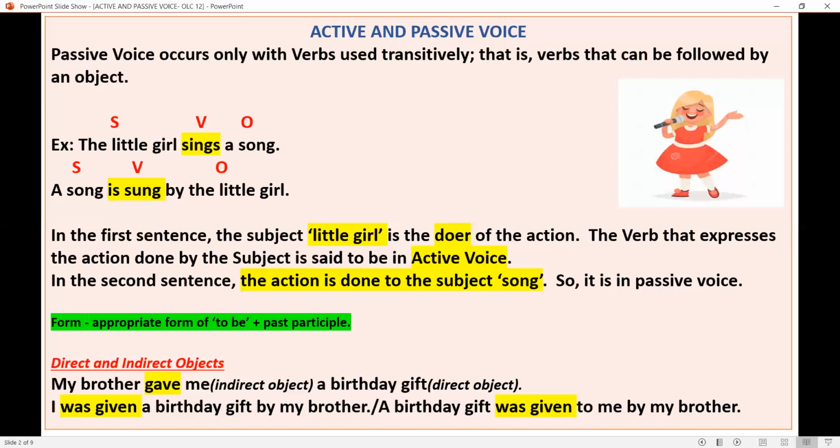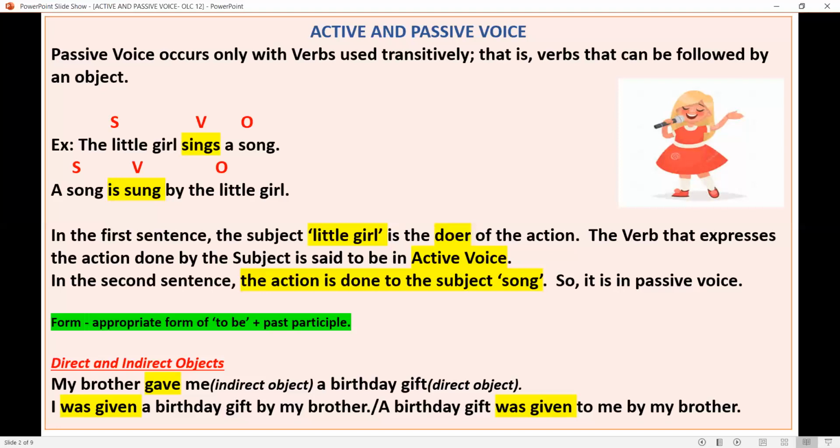All right. Now, let's go to the lesson. The little girl sings a song. This sentence is in simple present tense. All right, because sings is simple present. Now, how to change this into passive form? Remember, when you are changing a sentence into passive form, you should not change the tense of the sentence. How to change this? A song is sung by the little girl. So here, sings changes to is sung.